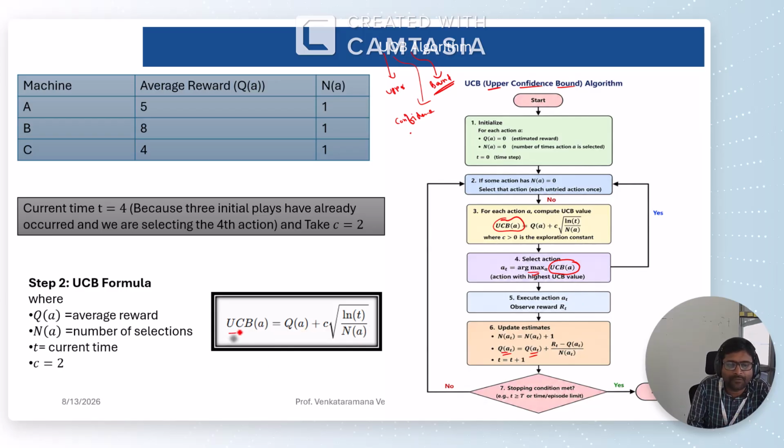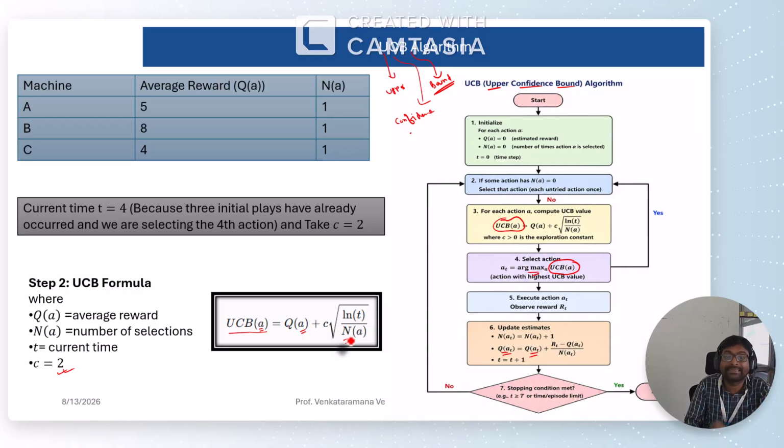So this is the upper confidence bound value for a machine A. It is the estimated return of machine A, and C is called the exploration coefficient. Generally we go with 2, and the square root of the natural logarithm of T. T means the number of plays, the number of games in the casino.